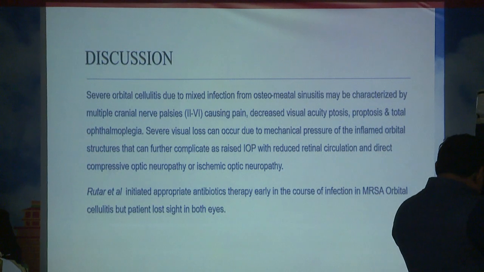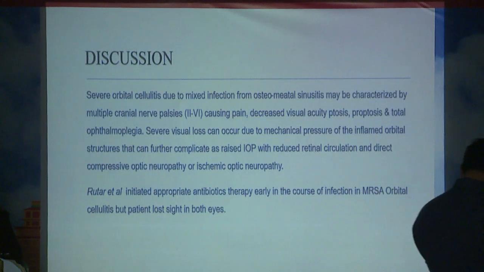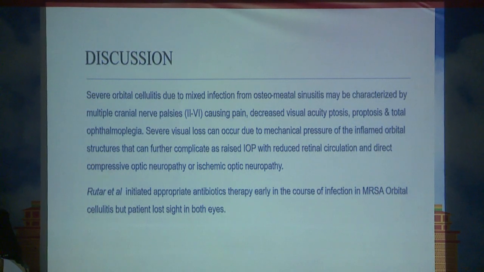Discussion: severe orbital cellulitis is a mixed infection due to osteomeatal sinusitis, characterized by multiple sinus involvement, which causes pain, decreased visual acuity, ptosis, total ophthalmoplegia, and visual loss due to mechanical pressure of the inflamed orbital structures, which leads to increased IOP, reduced retinal circulation, direct compressive optic neuropathy, or ischemic optic neuropathy. Reports also show such cases of MRSA with loss of vision.